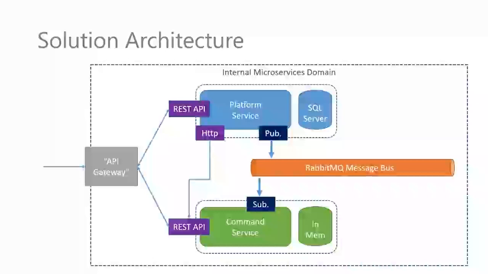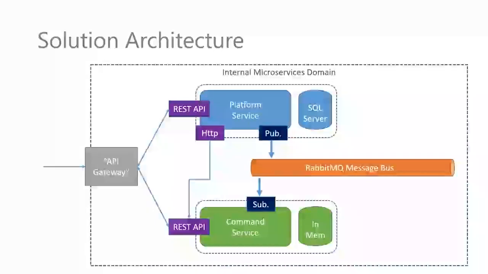So this idea of creating data in one service, in this case a platform, and it subsequently making its way down to other services is something that we call eventual consistency. Again, services don't share the same database, but they do need to share the same data.